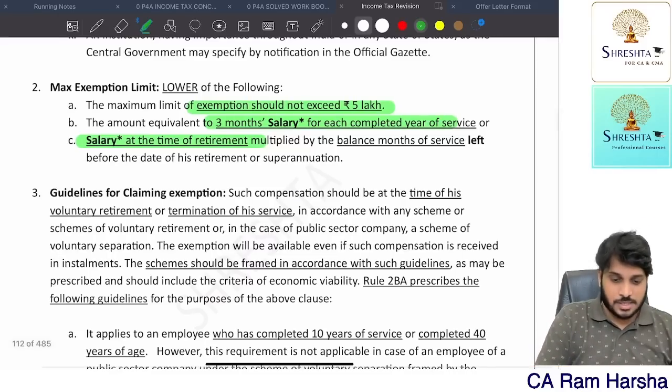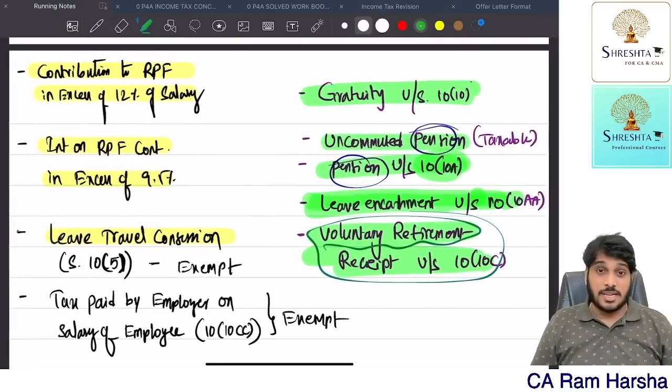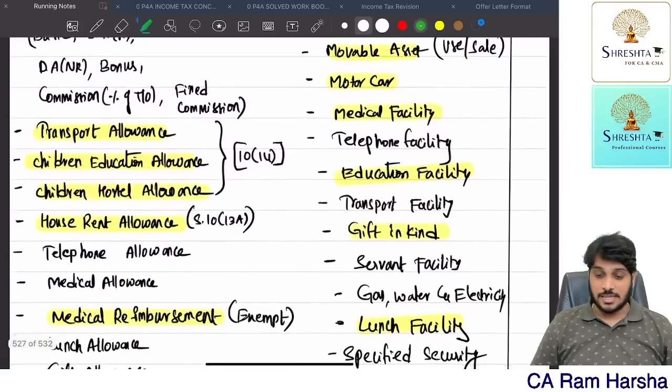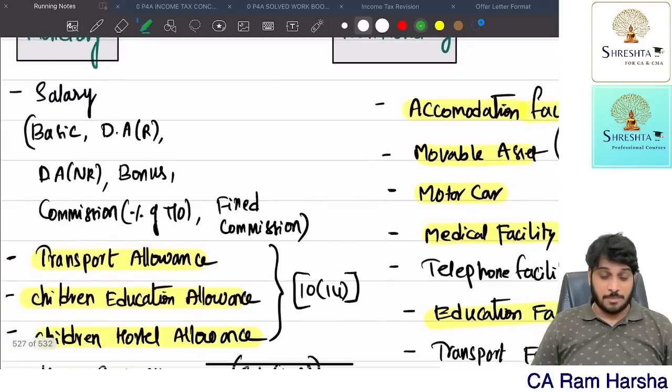That's it. So with this, we have completed retirement benefits. Now all the retirement benefits that would generally be asked in the exam, we have completed. No more retirement benefit. That's it. Now let's discuss monetary benefits which an employee will get.